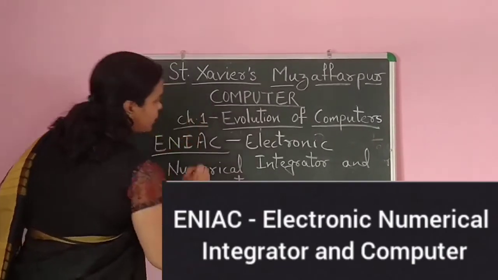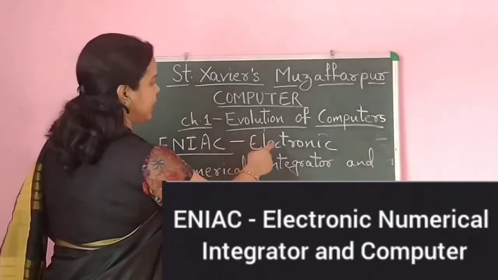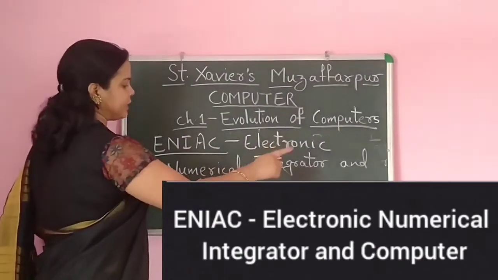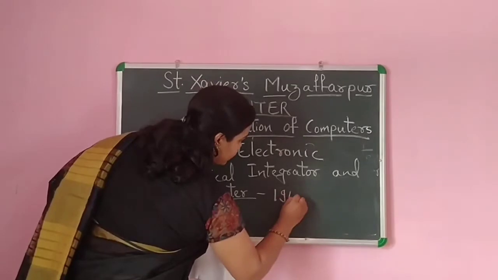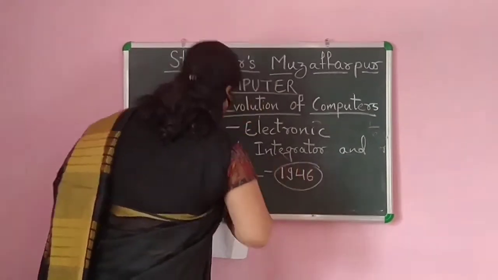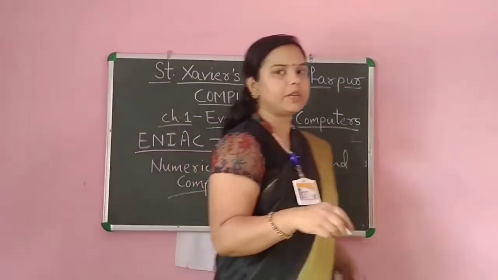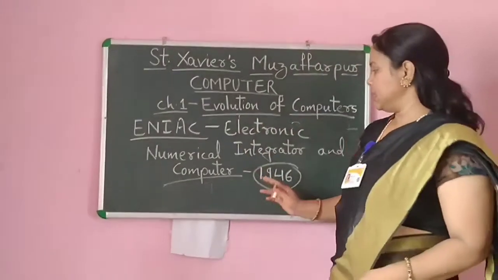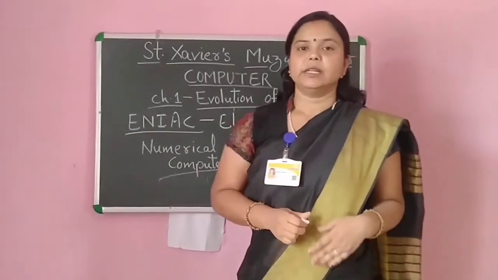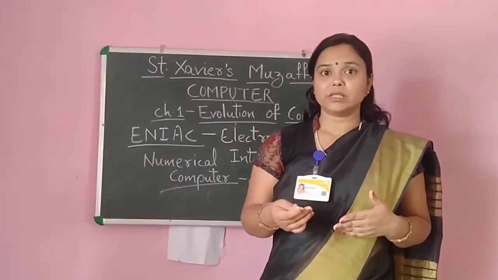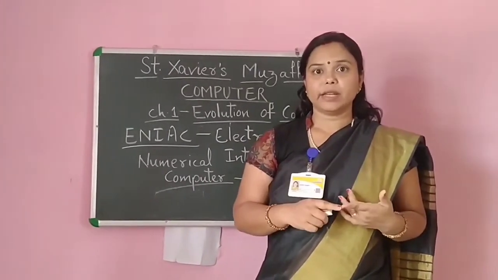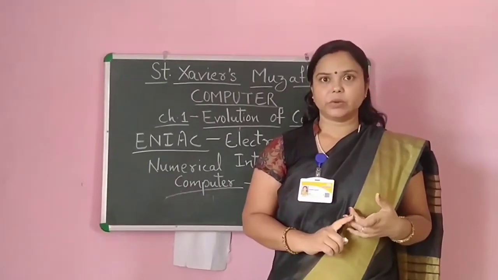Okay, so the full form of the ENIAC machine is Electronic Numerical Integrator and Computer, and it was developed in the year 1946. In which year was it developed? It was developed in 1946. And who developed it? The scientists were John Mauchly and J. Presper Eckert.